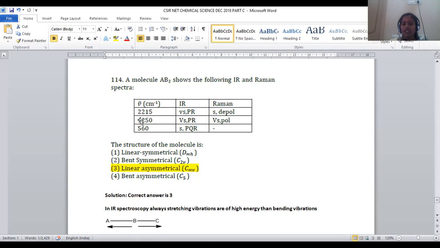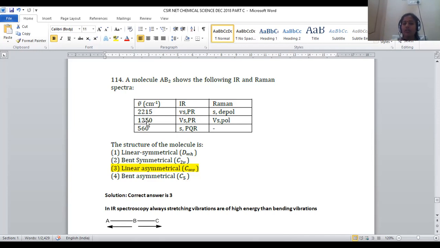And the more two values are valuable information for us to elucidate the structure and the point group symmetry of the molecule, right? So 2215 is one parameter, and 1250 is another parameter. These two are given for stretching frequencies only. If 2 values are exactly identical, you can consider this a symmetrical stretching.